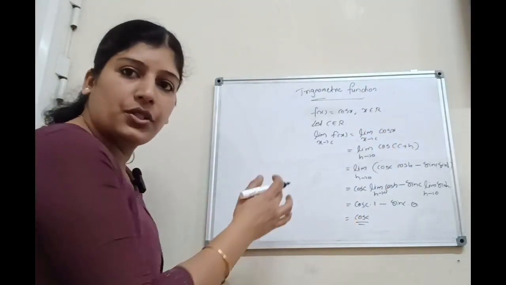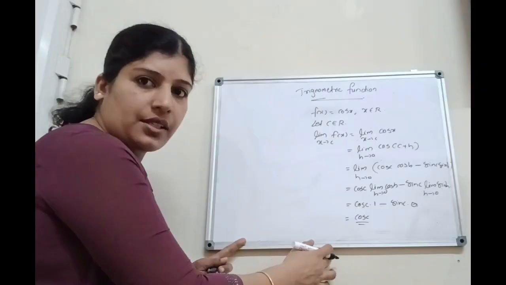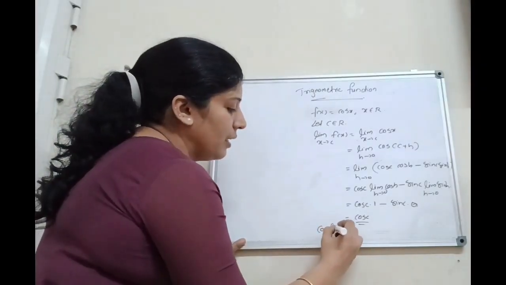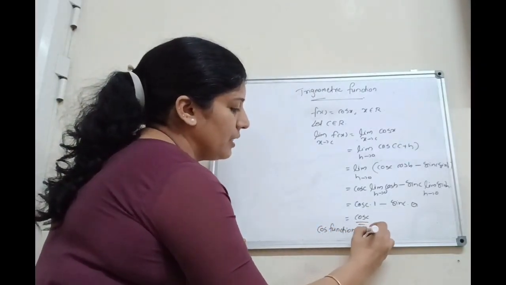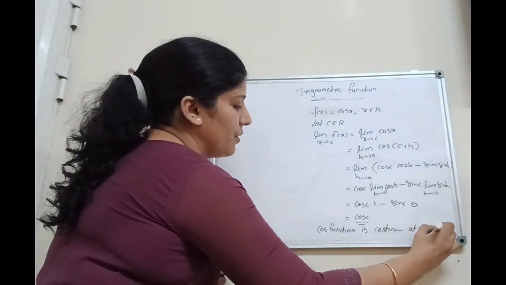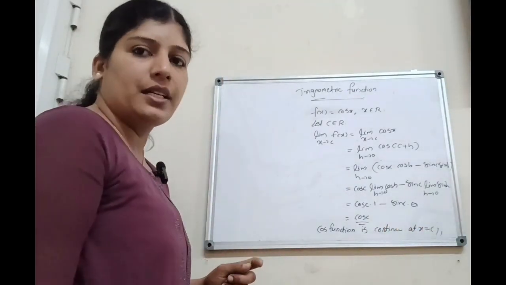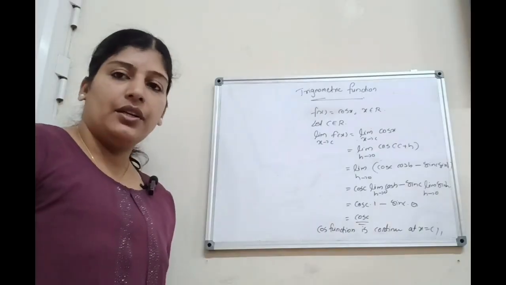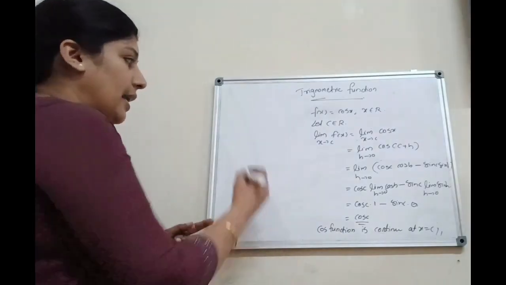That is limit x tends to c f of x equal to f of c exists. That means what? Cos function is continuous at x equal to c. That is, the trigonometric function sin x is continuous and cos is continuous. Next we can consider tan x. Tan x is also continuous.